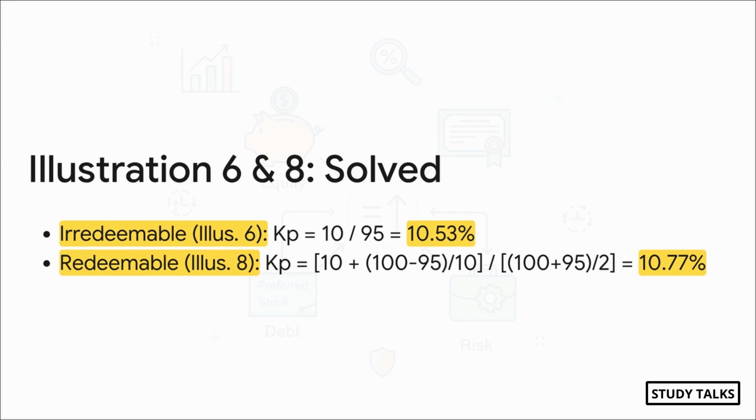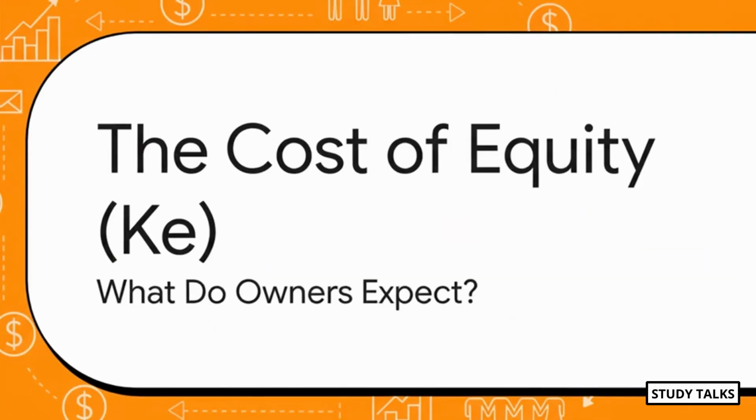Illustration 6, irredeemable. Dividend is 10, issued at 95. So, 10 divided by 95. Boom, 10.53%. Now, illustration 8. Same deal, but redeemable in 10 years. The top part is your 10 rupee dividend plus the redemption cost. That's 100 minus 95 divided by 10, which is 0.5, so 10.5 on top. The bottom is the average of 100 and 95, which is 97.5, so 10.5 divided by 97.5 gets you 10.77%. See? No tax anywhere.